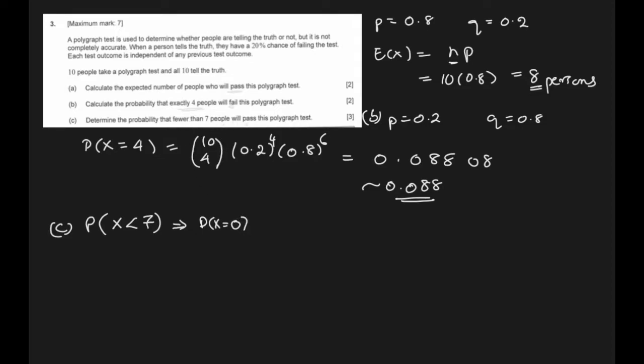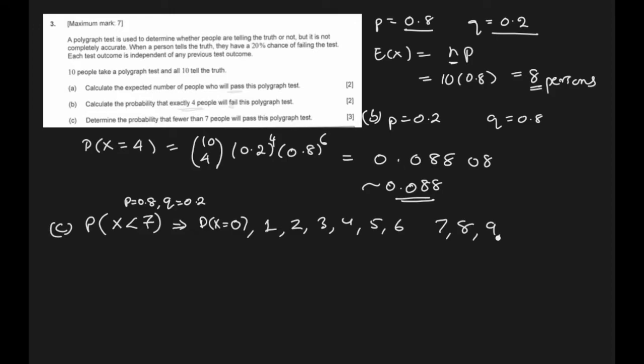Again the question is pass, so again p is 0.8 in this case, q is 0.2. So P of X less than 7 is 0 and then 1, 2, 3, 4, 5, 6. They're saying fewer than 7, that means not 7. Okay, what is excluded?